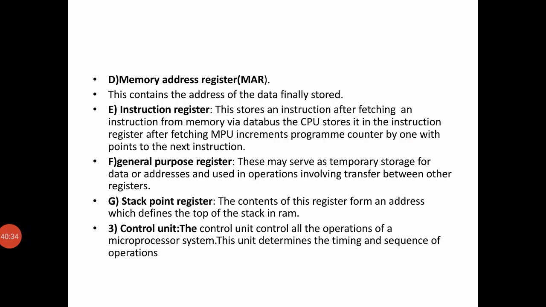So the next type of register is the memory address register. This contains the address of data finally stored. One more is the instruction register. This stores an instruction after fetching it from memory via the data bus. The CPU stores it in the instruction register. After fetching the instruction, the microprocessor increments the program counter by 1 to point to the next instruction.